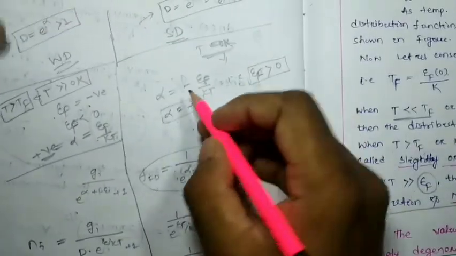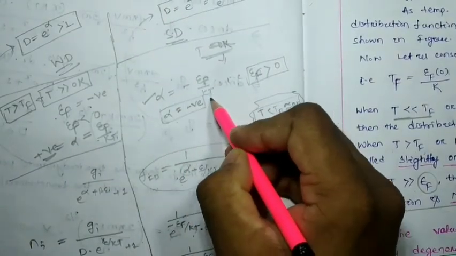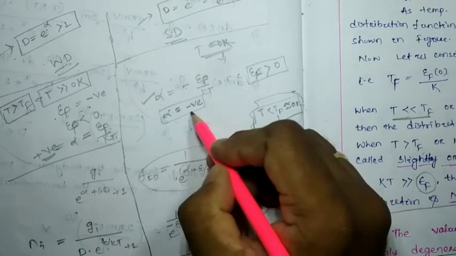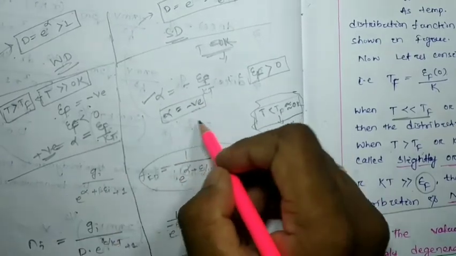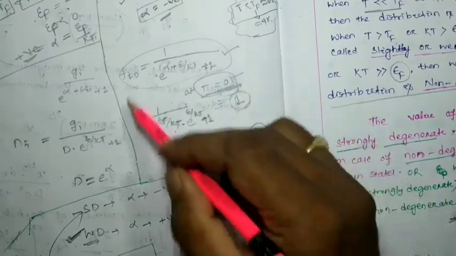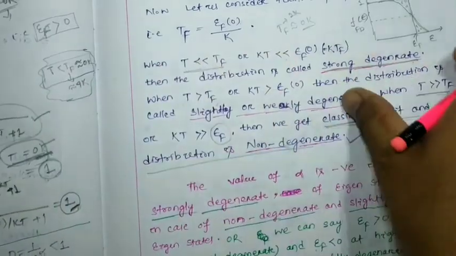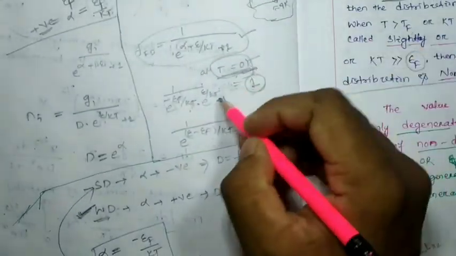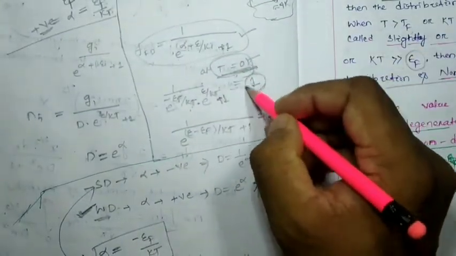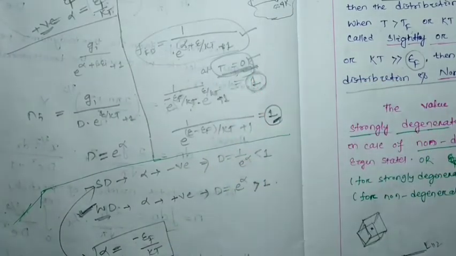For this case, we considered alpha equal to minus epsilon f by kT, so alpha is negative. That means at 0 Kelvin, whatever mathematics and physics we discussed here and previously, we found the Fermi-Dirac distribution function to be 1.